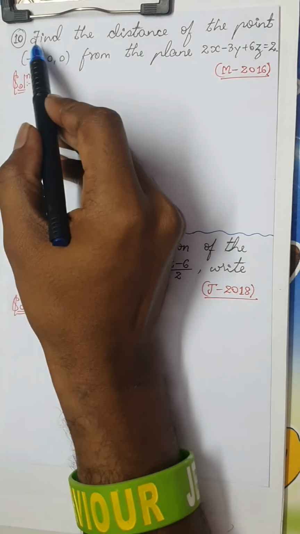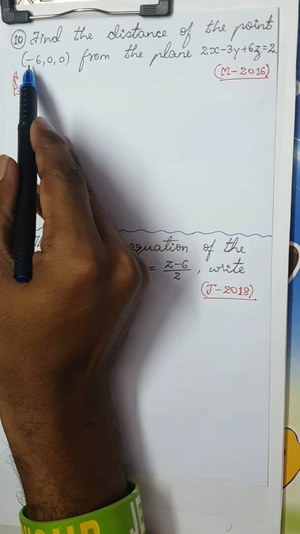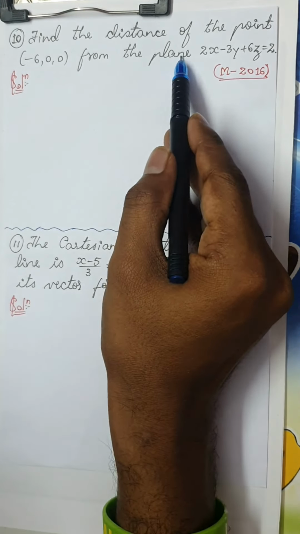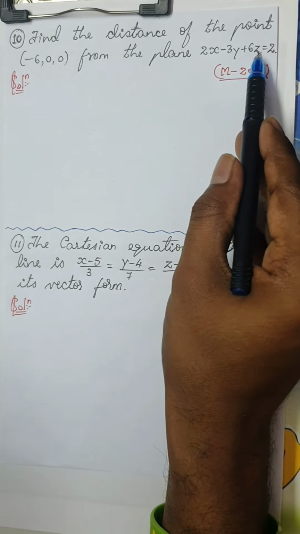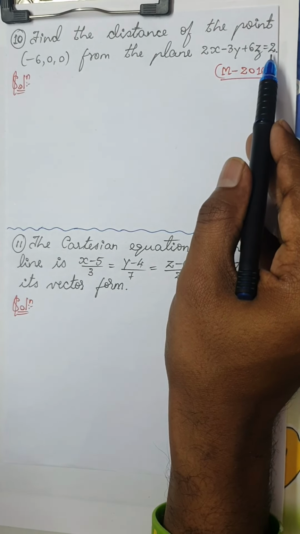The next question is: find the distance of the point (-6, 0, 0) from the plane 2x minus 3y plus 6z equals 2.